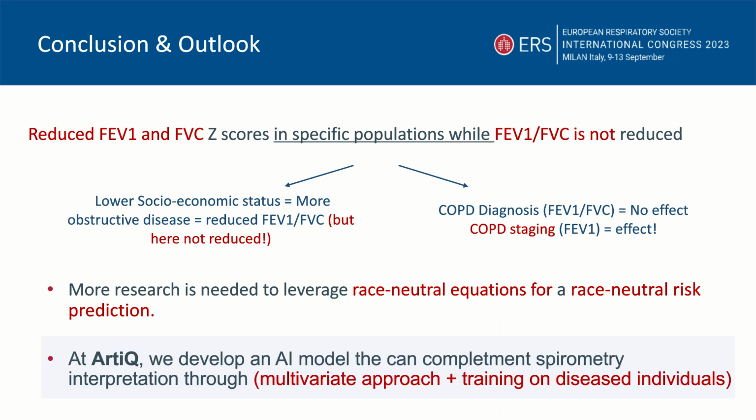One approach to do this is through AI, similar to what we do at Arctic, where we want to predict the disease risk. We train an AI model using a multivariate approach, so instead of using single features, we combine them. We use features such as FEV1, FVC, peak respiratory flow, and so on, and we train on diseased individuals instead of training on healthy non-smokers. So the outcome of this model is not these scores, but rather directly disease probabilities.